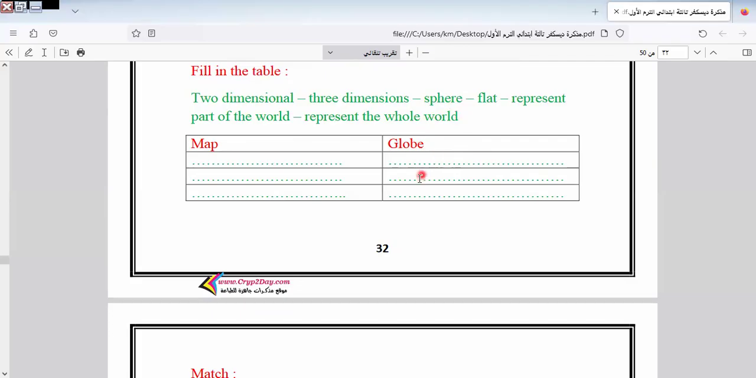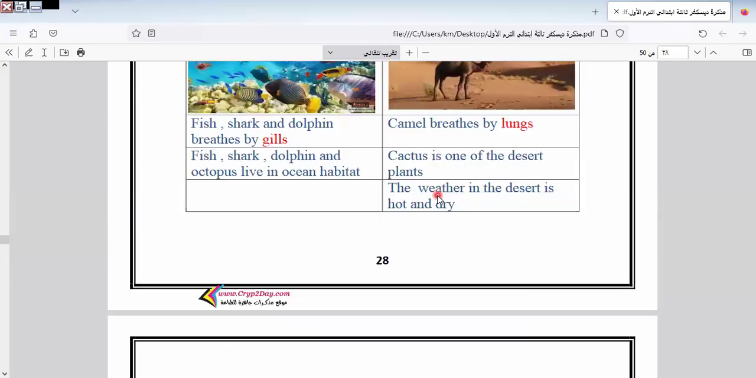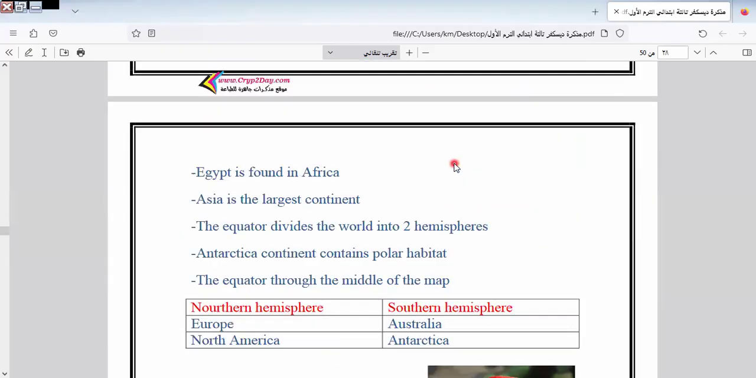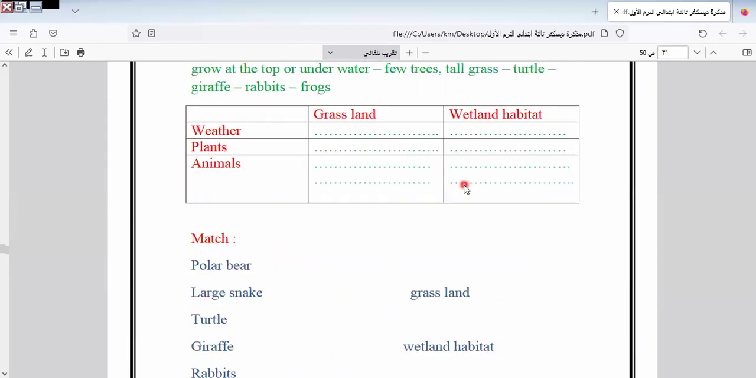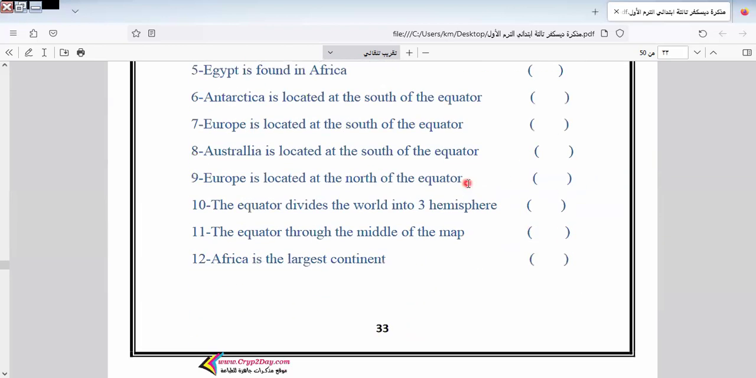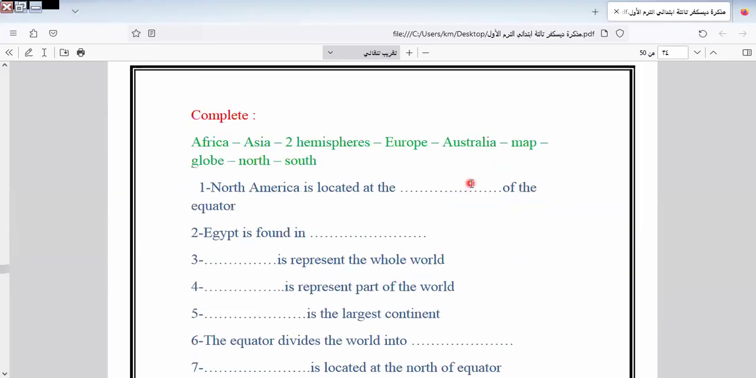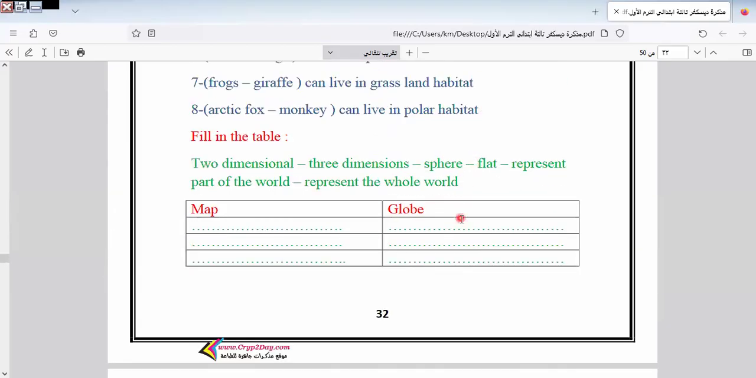Okay. Here is map and globe. Here is globe, it will be sphere. Sphere, it will have 3 dimensions. It represents the whole world, and we have 3 dimensions.